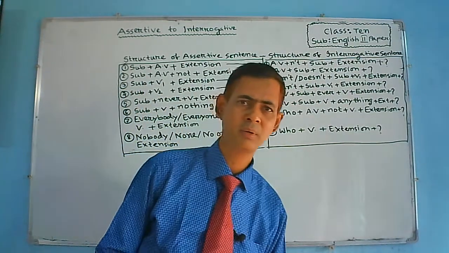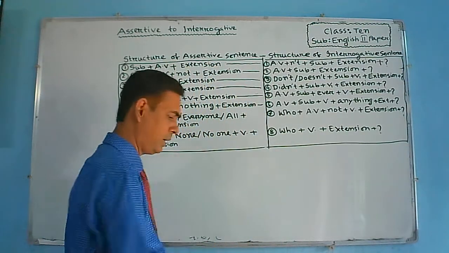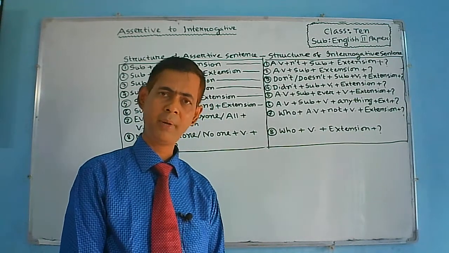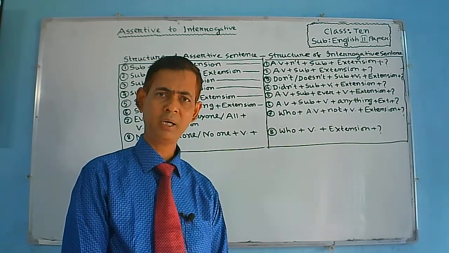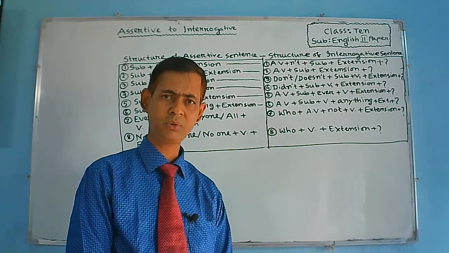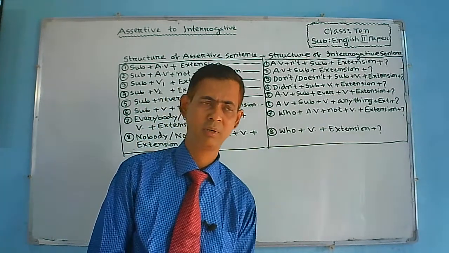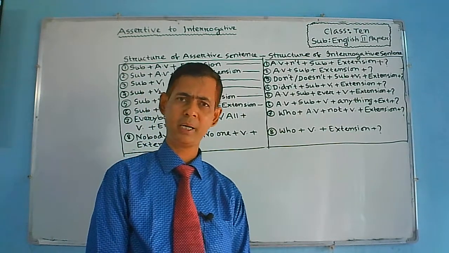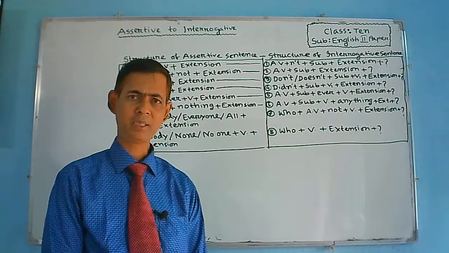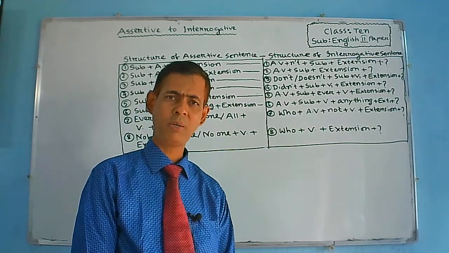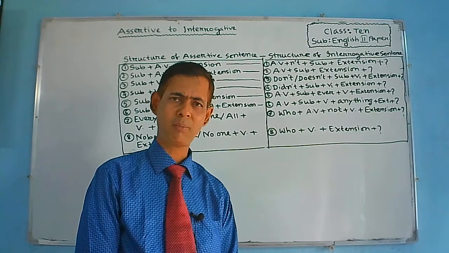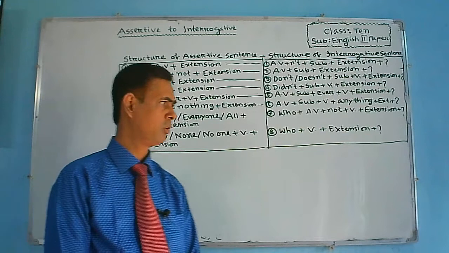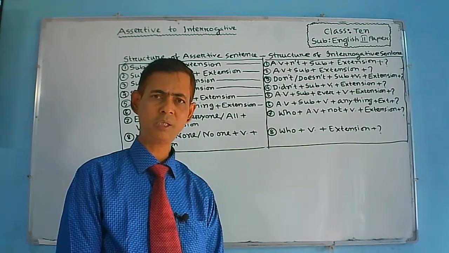Do you know? Yes. At first, auxiliary verb will be used at the beginning of the sentence. Then subject will be used. Then extension. And another way of forming interrogative sentence is that at first WH question will be used, then auxiliary verb will be used, then extension. Dear student, so what are the auxiliary or modal auxiliaries or to be verb?